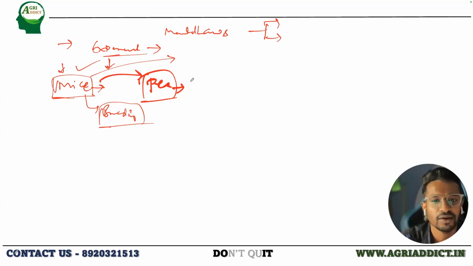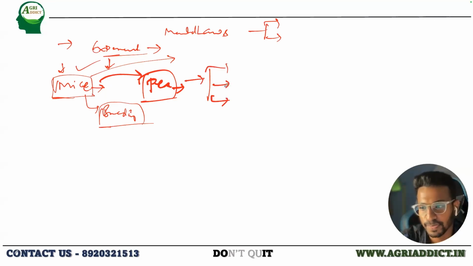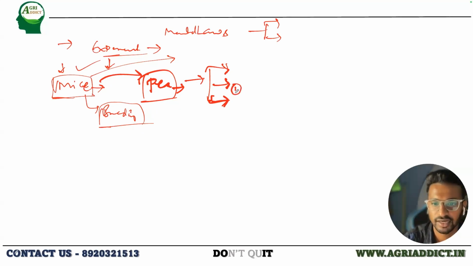from mice to pea. So why did he select the peas? Can you list out the reasons why he selected the pea as his experimental material? Contrasting characters. Contrasting characters we can take even with several plants, we can select the contrasting characters and study. But what were the main reasons? So that is one of the reasons. Yes, I agree with that.